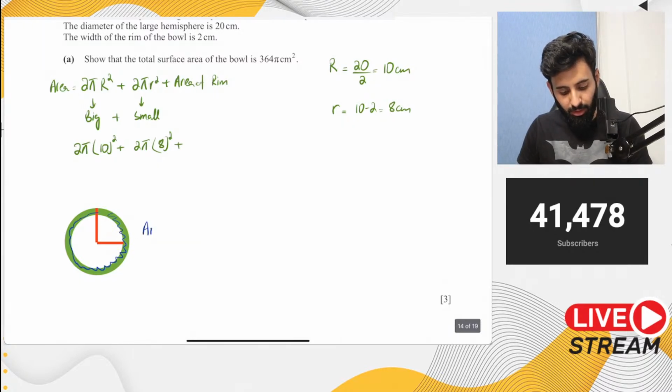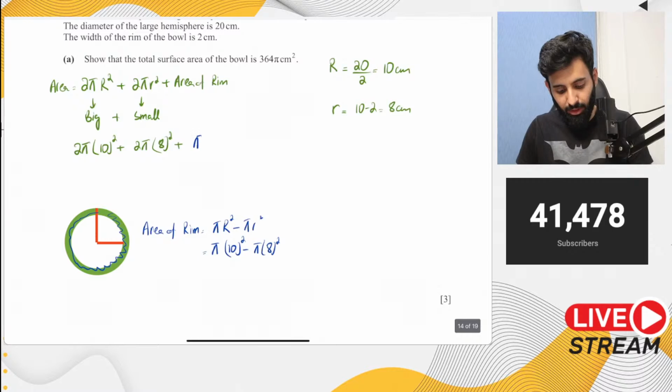So the area of the rim will be equal to pi R square minus pi r square. Capital R is for the radius of the larger hemisphere, lowercase r for the radius of the smaller hemisphere. So pi into 10 square minus pi into 8 square. Let's write that over here: pi into 10 square minus pi into 8 square.